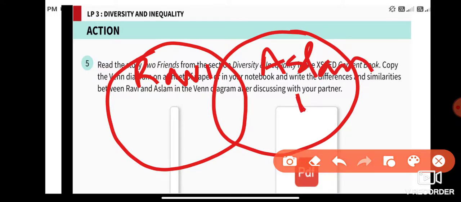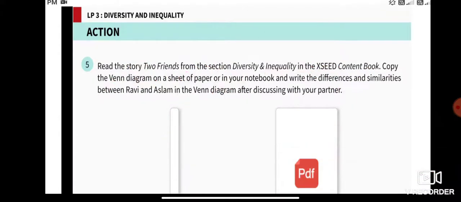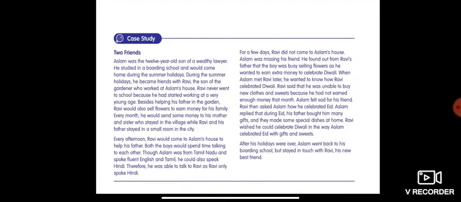So the differences you write on this side. Similarities you write here. So what is the difference between Aslam and Ravi? You write in this portion. And what are their similarities? You write in this given portion. That is after reading the story of two friends.